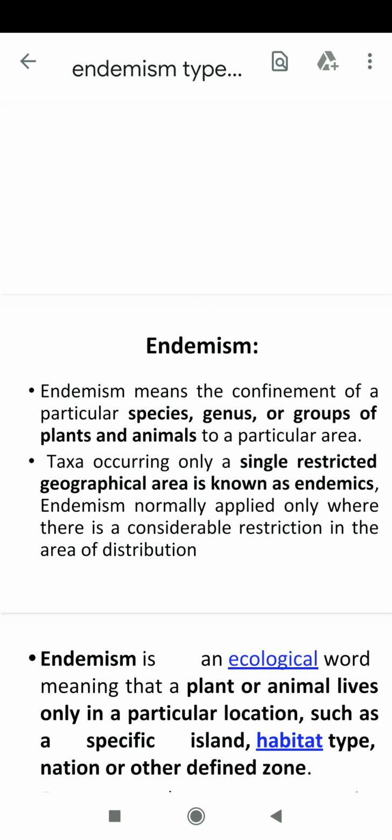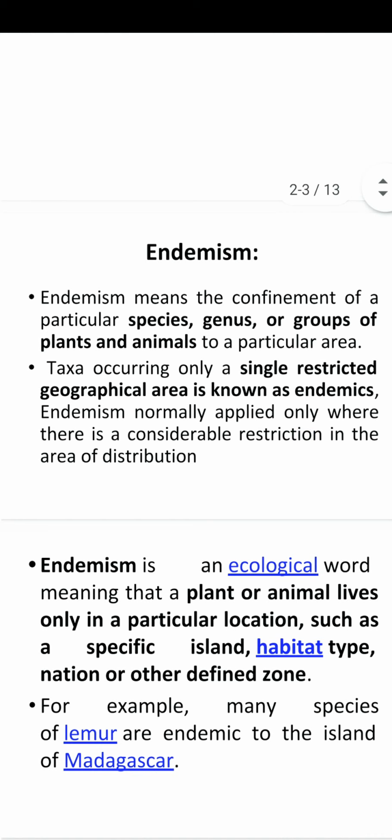We always heard that endemic species are always at risk of extinction. So why? Have you seen dinosaurs? No, we saw them only on TV. They don't exist anymore, so they are extinct. Endemic species are at higher risk of extinction. Why? Because they are confined to a small region, and if that area faces any problem, then the species will also face such problem, and that's why they are always prone to extinction.